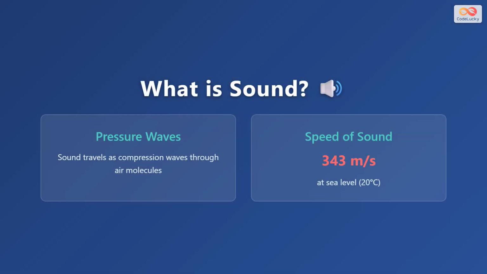Before we understand sonic booms, we need to know what sound actually is. Sound travels through air as pressure waves, created by compression and expansion of air molecules. These waves move at a specific speed, approximately 343 meters per second at sea level when the temperature is 20 degrees Celsius. This speed is what we call the speed of sound.